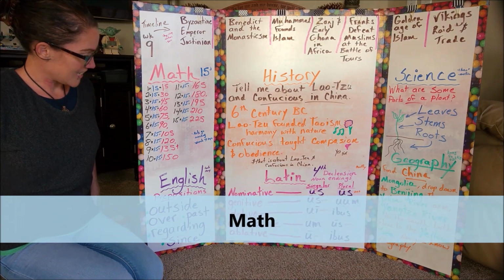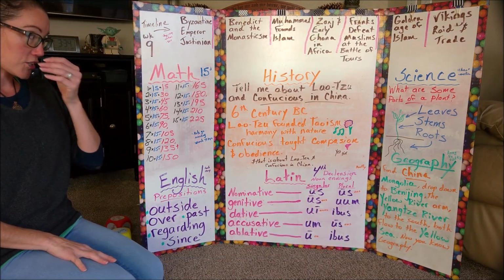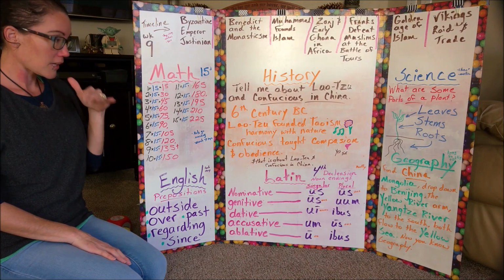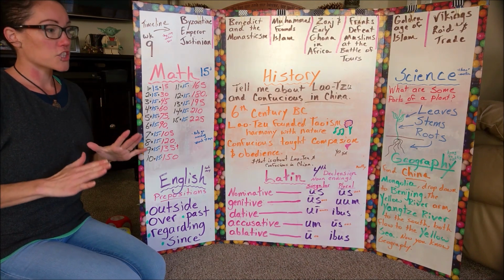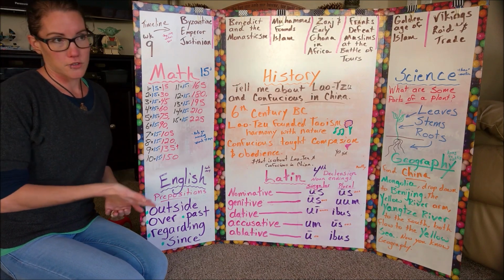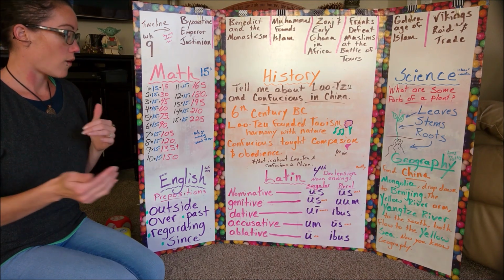Math, 15s. This is to the tune of The Ants Go Marching. So I think for our activity for this one, we're going to have everybody marching. They're going to be standing single file. And after we introduce it and say it, of course, then everyone's going to be singing the song while they're marching.